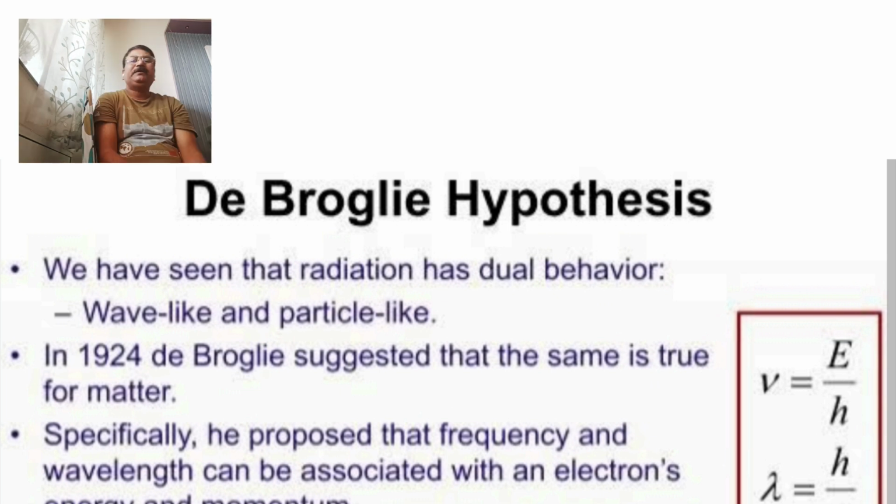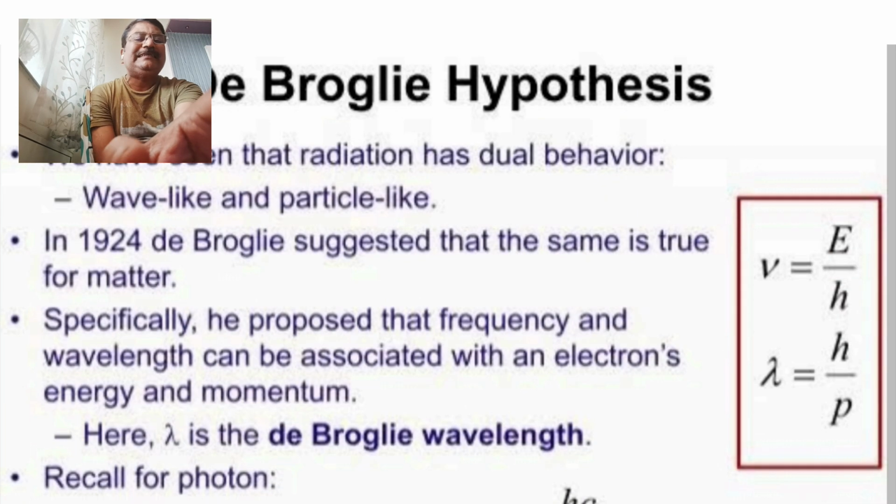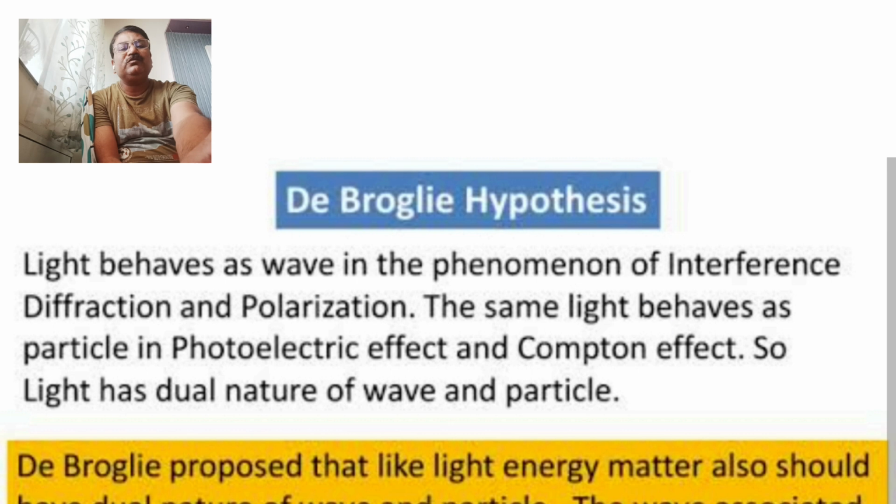These radiations behave like a wave as well as particles, and the wavelength of light radiation is always equal to lambda equals h upon p, where h is Planck's constant and p is the momentum. De Broglie's hypothesis is the combination of these two equations.